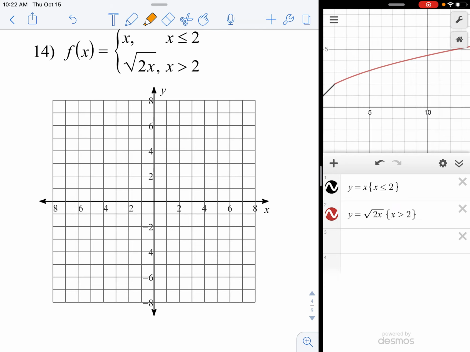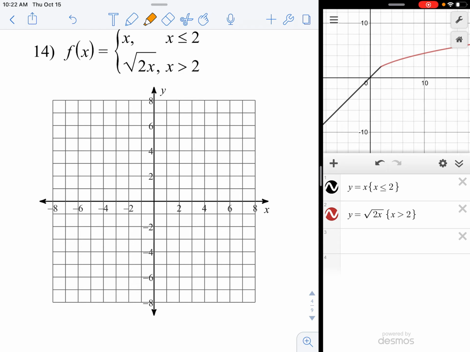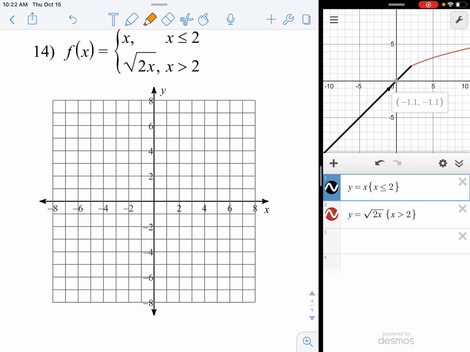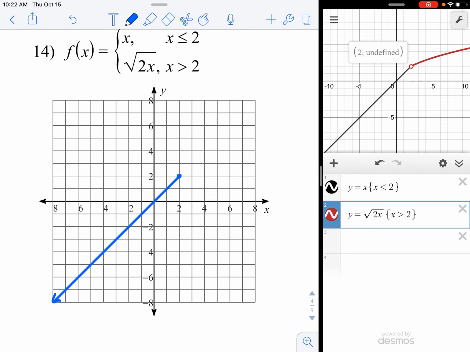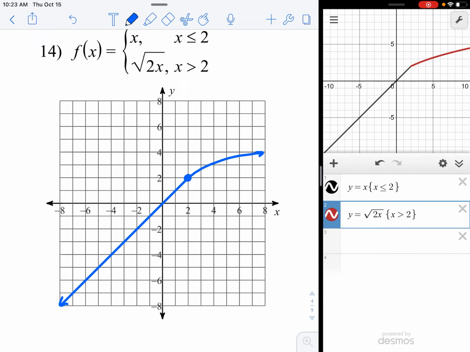Now that almost looks like two lines. Actually, the red one is slightly curved. So when we draw this, we're going to try to make it fairly accurate. Let's look at this one first. At 2, 2, it ends in a dot. And it is just a straight line sloping down like so. This one does end in a circle, but where that circle is, there's already a dot. So if you circle it, it actually doesn't appear as a circle because the circle is full. And that can happen sometimes. So even though I did draw a circle there, you don't see it.